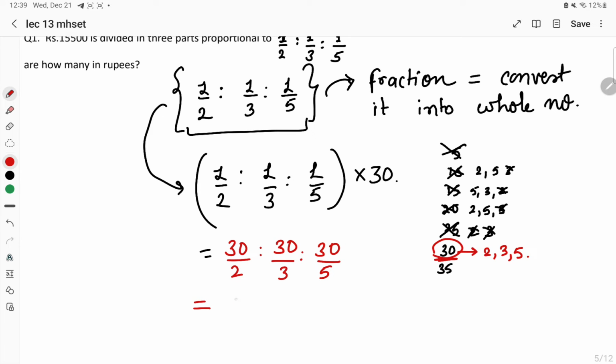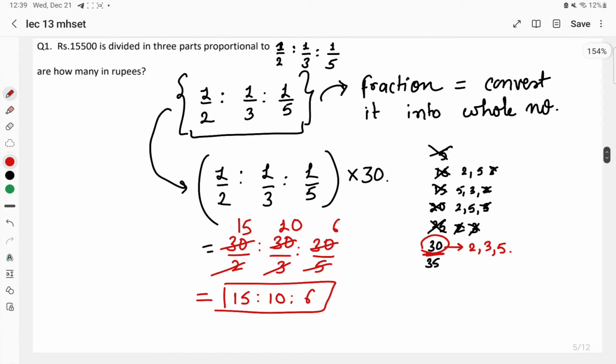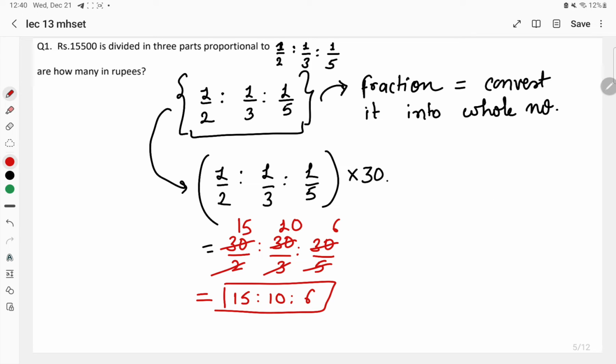So what will we get over here? 2 15s are 30, 3 10s are 30, 5 6s are 30. So 15 is to 10 is to 6 are the numbers that we are getting over here. When we converted the particular ratio which was given in fraction, we have converted that ratio into the whole number ratio. Okay, so that is done. Now what to do next?